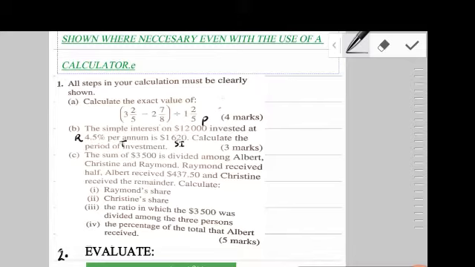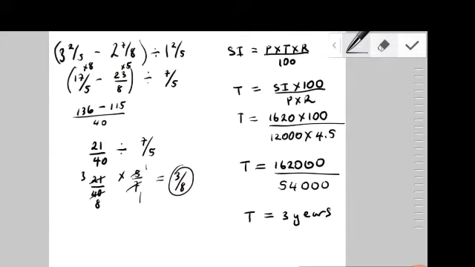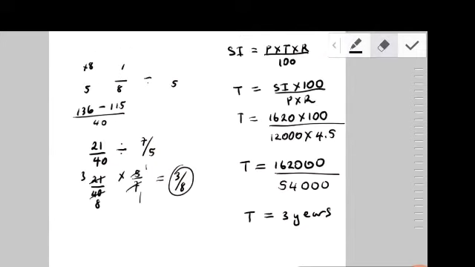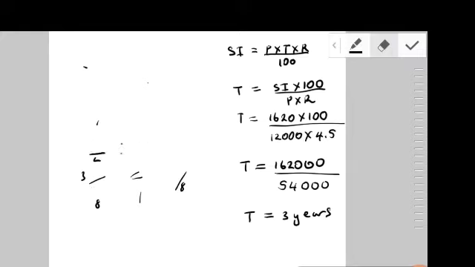And so clearly you can see that I am sharing a certain amount of money between 3 people, Albert, Christine, and Raymond. So what I'll do is that I'll go across here. Let me just get some space here, guys. So the first thing I'll do, guys, is that I will always write down let's say Christine compared to Raymond.